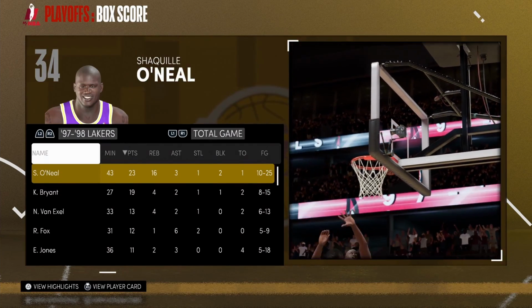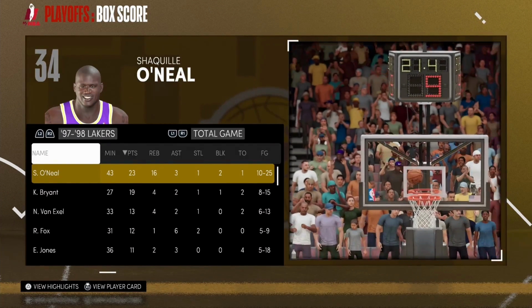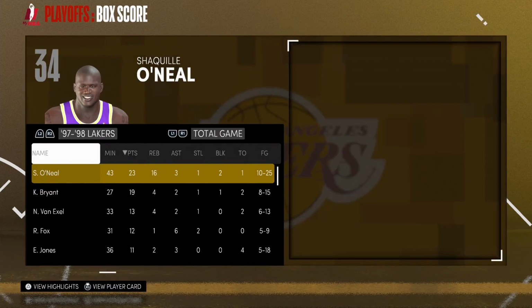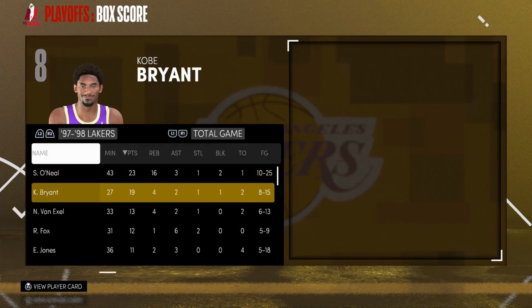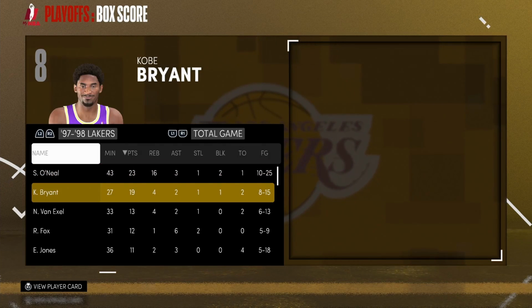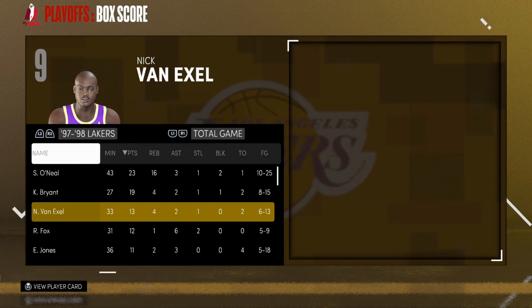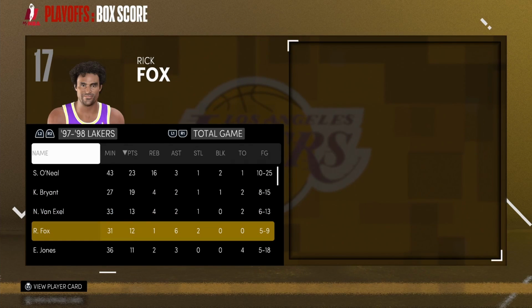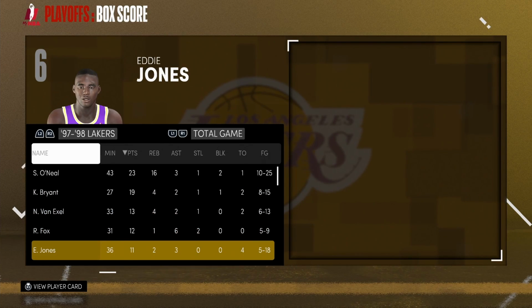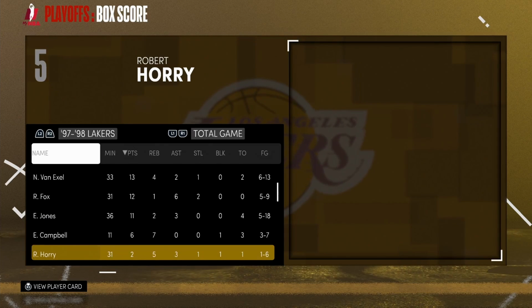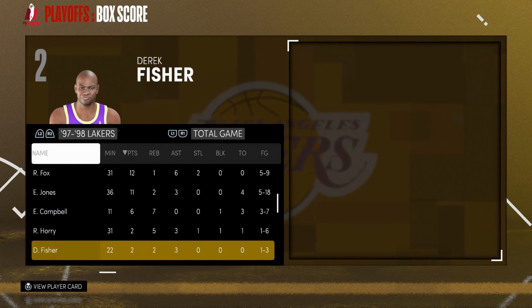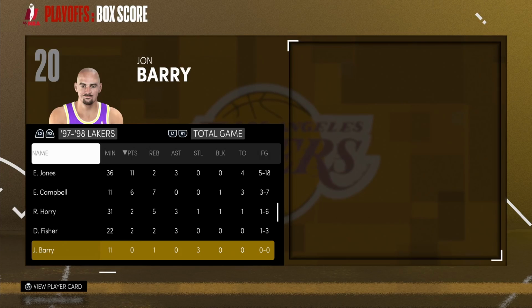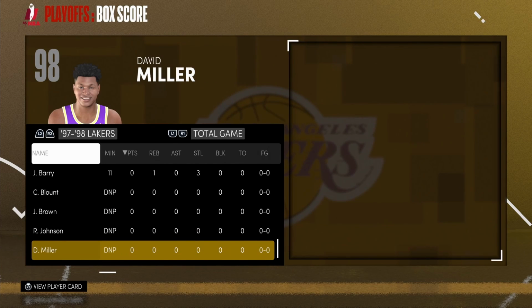For the Lakers, Shaquille O'Neal with 23 points and 16 boards, 3 assists with 1 steal and 2 blocks. Kobe Bryant with 19 points, 4 boards, and 2 assists. Nick Van Exel, 13 points with 4 boards and 2 assists. Rick Fox with 12 points. Eddie Jones with 11 points. Eldon Campbell, 6. Robert Horry, 2. Derek Fisher, 2. And John Barry with no points. Everybody else did not play.